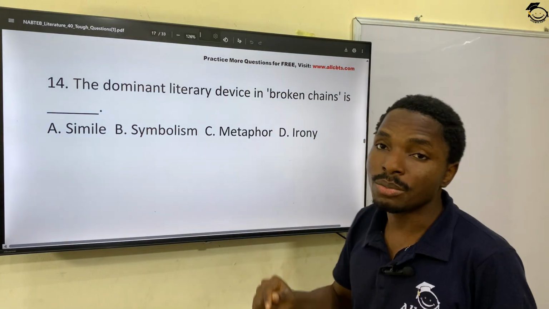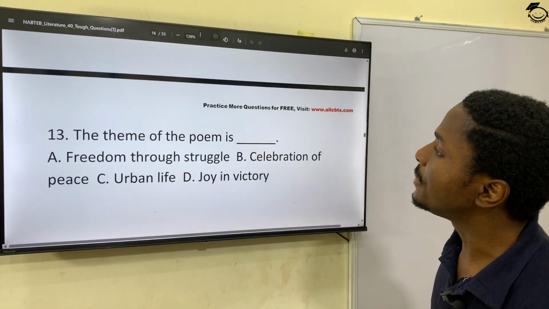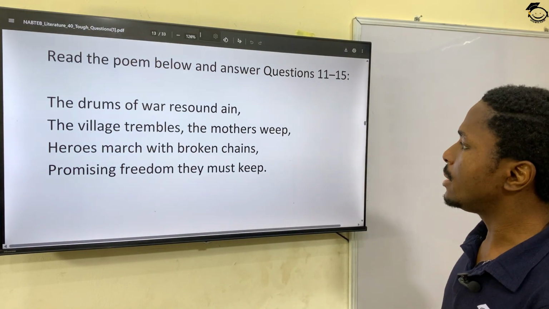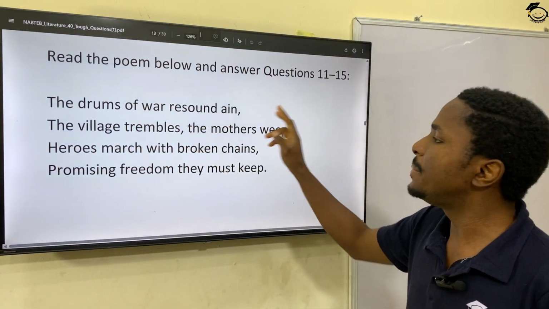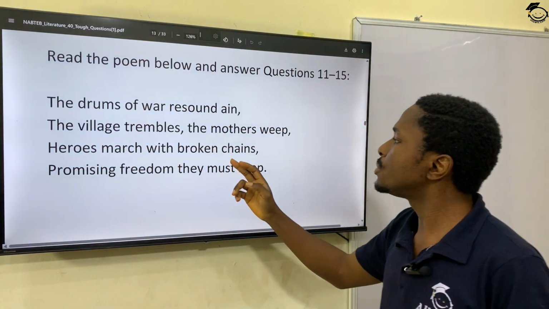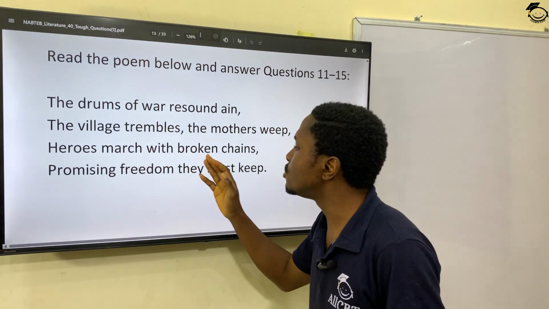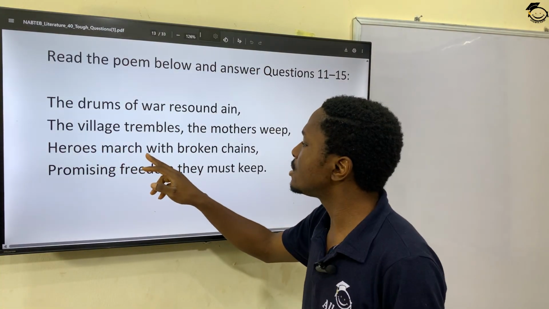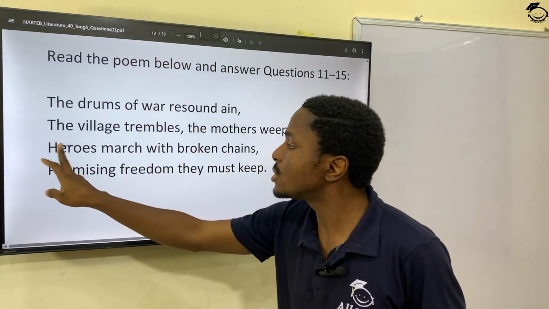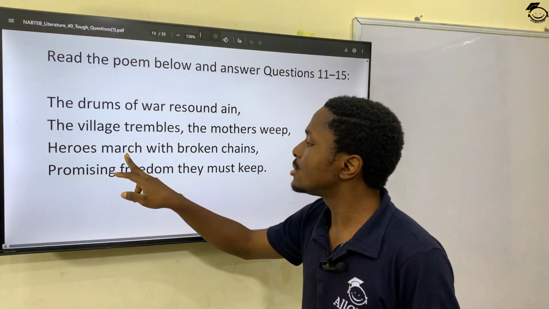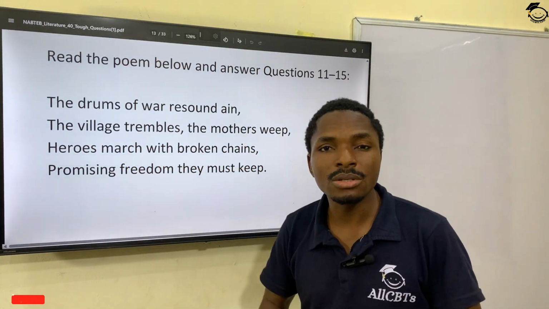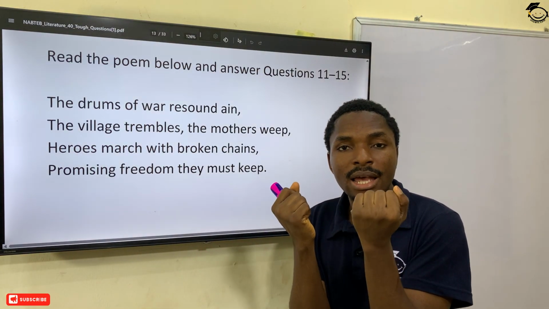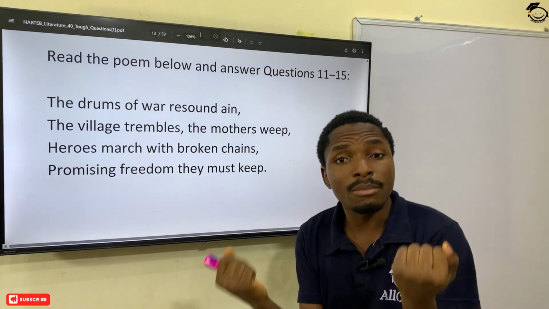Let's go to the poem again so that we can understand it very well. The drums of war resound pain. The village trembles, the mothers weep. Heroes march with broken chains, promising freedom they must keep. This is where the question is taken from. Broken chains means freedom. The chains were there, on their hands, probably on their feet too. Now the chains are broken.